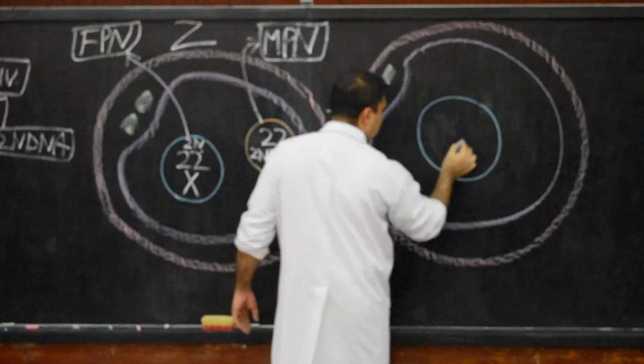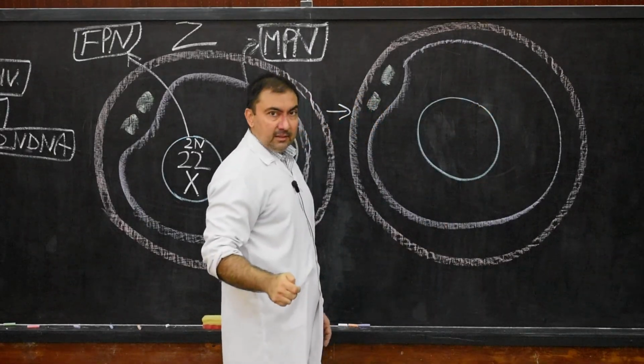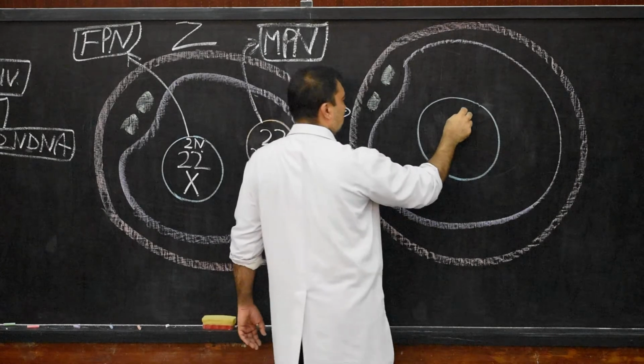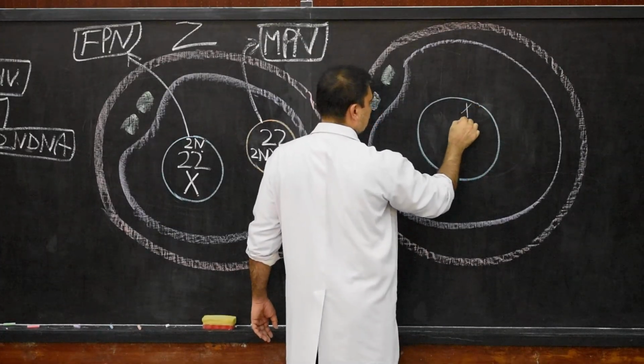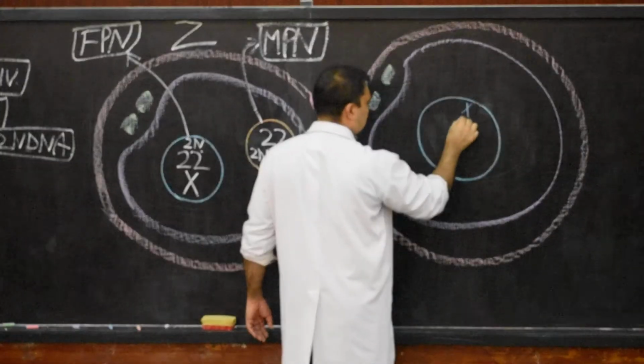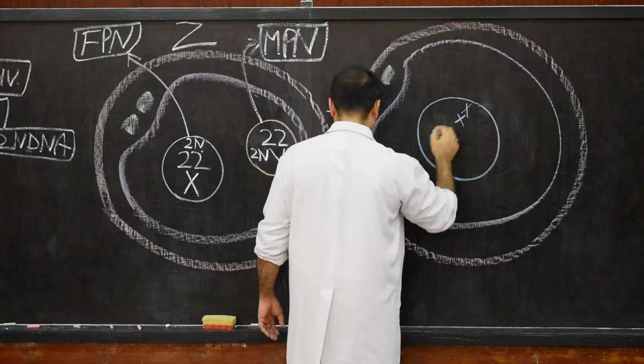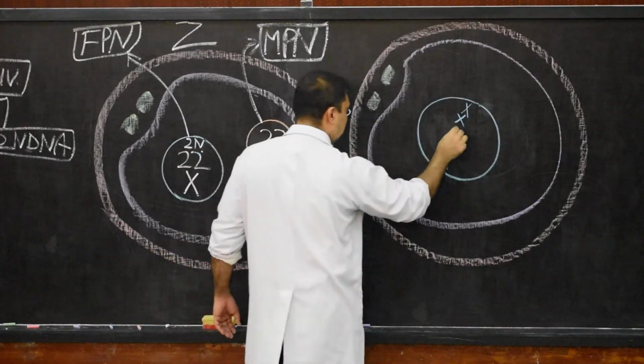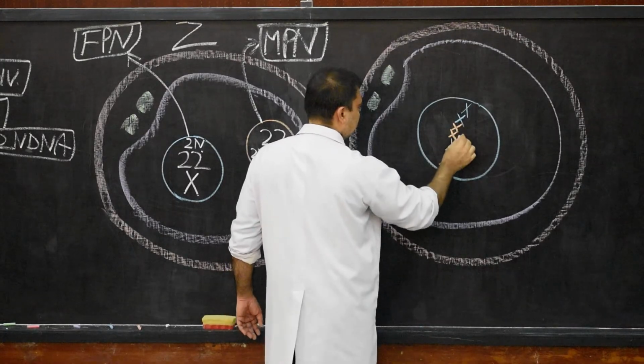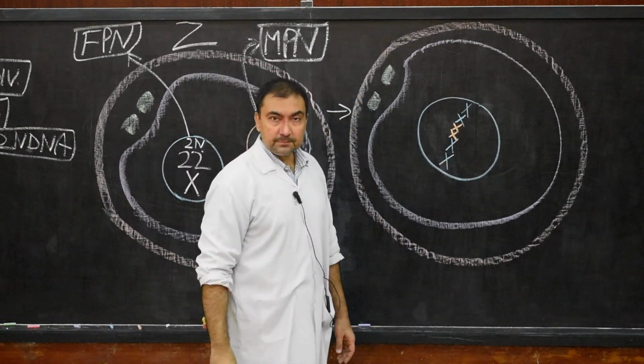The nuclear membranes have fused with each other, and the chromosomes of the male and female pronuclei will be arranged at the equator.